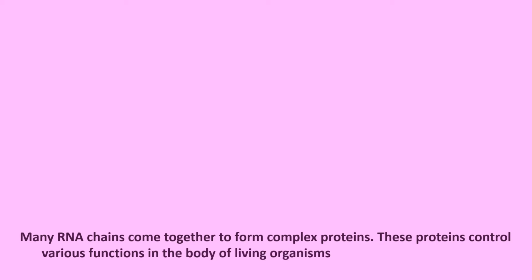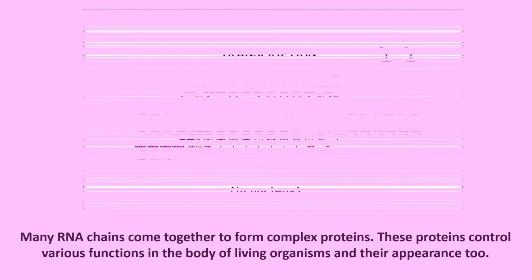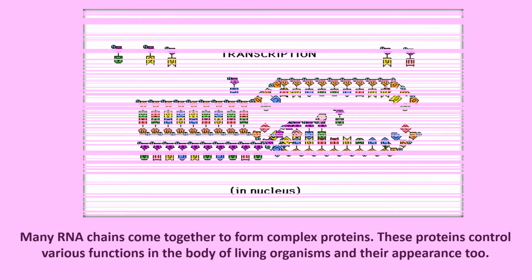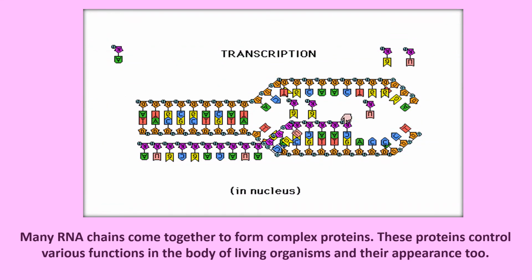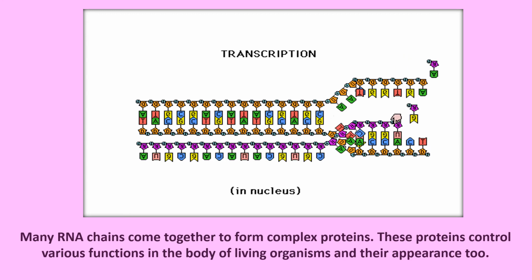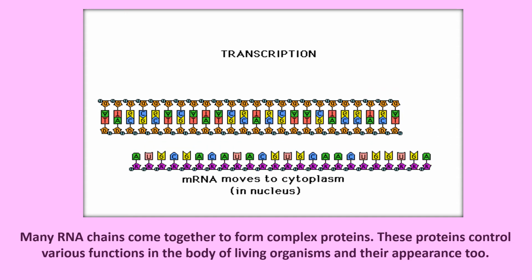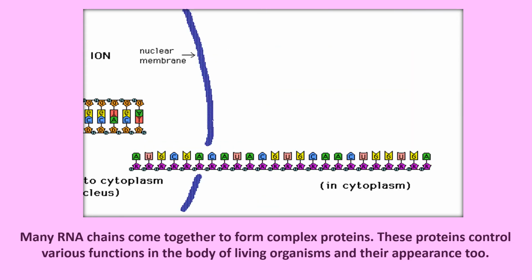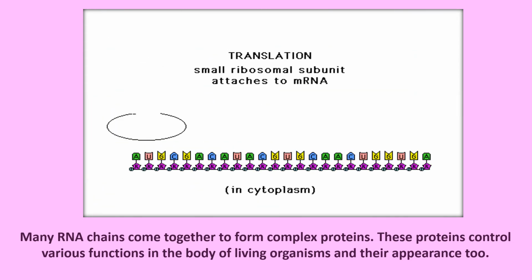Now, many RNA chains come together to form complex proteins. These proteins control various functions in the body of living organisms and control their appearance. Let us see what happens in transcription. In transcription, you know, the DNA separates to form mRNA in the nucleus. Yes, mRNA is formed. It moves from the nucleus into the cytoplasm.